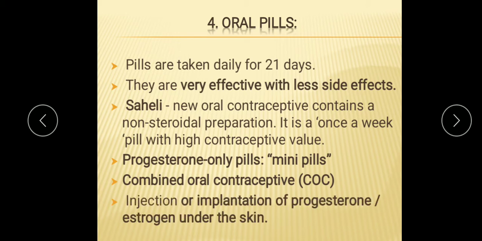Then injection or implantation of progesterone, or estrogen under the skin. These implants are also used. What is the implant? A narrow flexible rod about the size of a match, near about 40 mm to 2 mm, which is inserted under the skin of the upper arm, and this rod releases a constant amount of progesterone to give contraception for up to 3 years, and the contraceptive effect is reversed soon after the implant is removed.